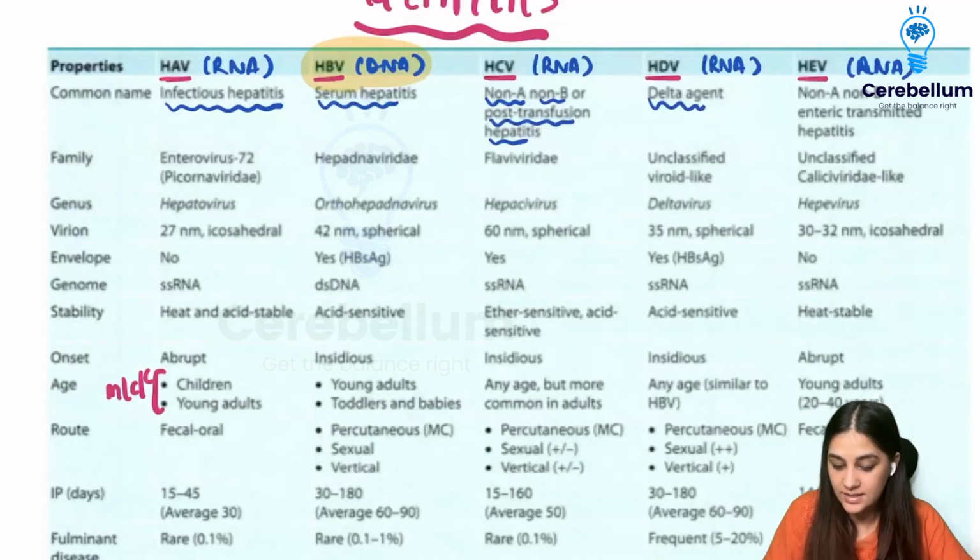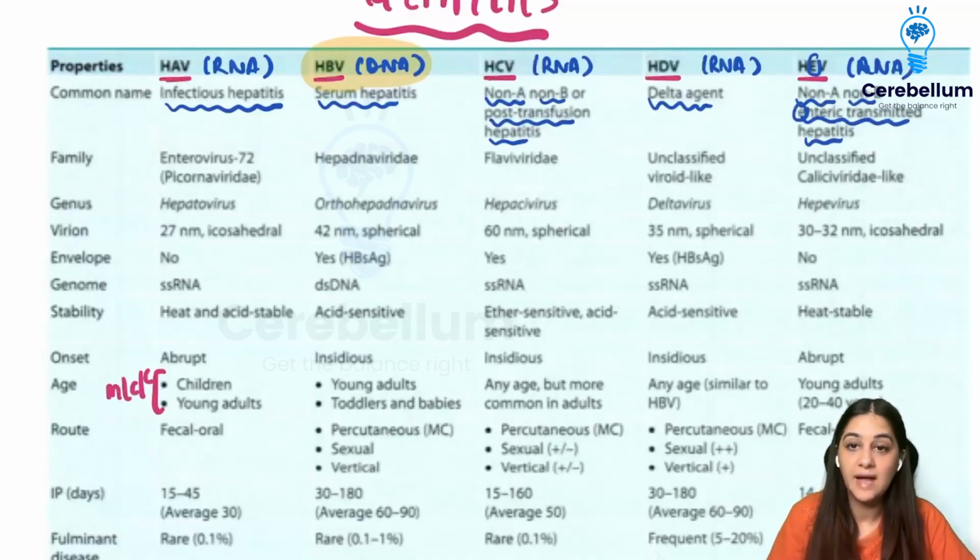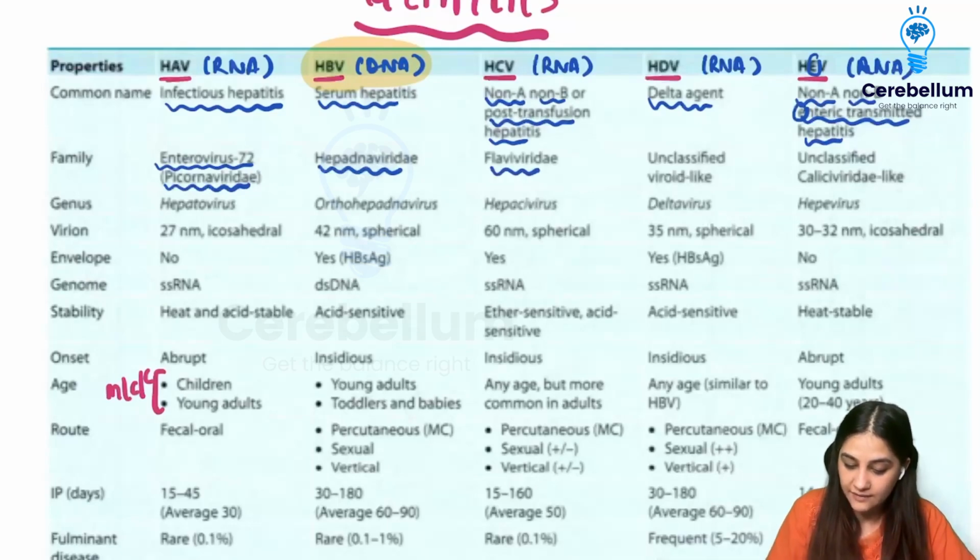Hepatitis D is called the delta agent and E is called non-A, non-B enteric transmitted hepatitis. So E is for the enteric transmitted hepatitis. Now, what families do they belong to? Hepatitis A belongs to enterovirus 72, which is your Picornaviridae, right? Then we have hepatitis B, which is for your Hepadna. C is for Flavi. D is unclassified, and even E is unclassified.